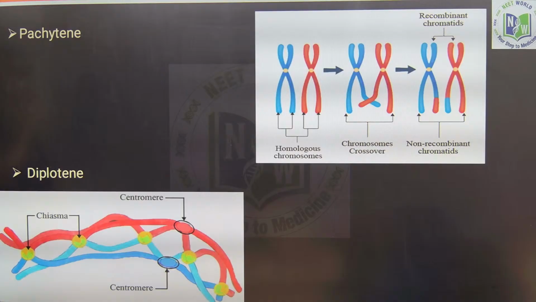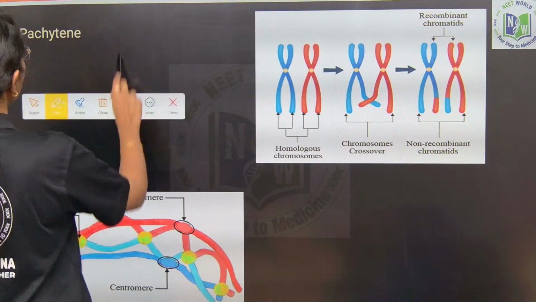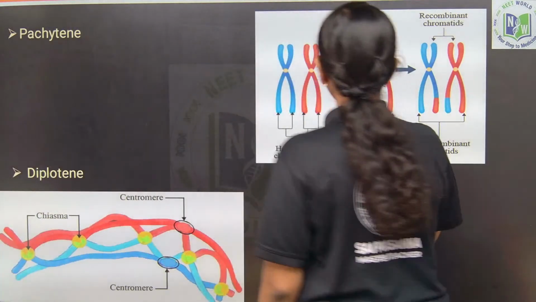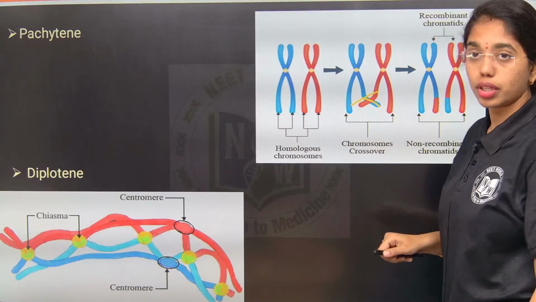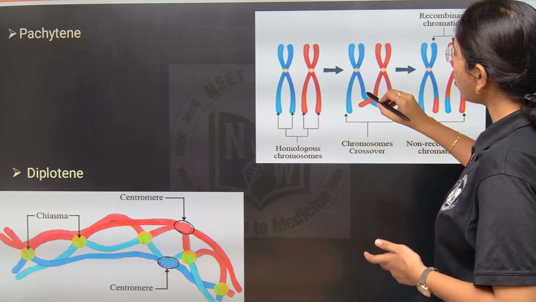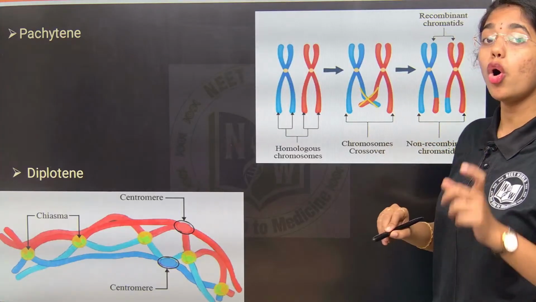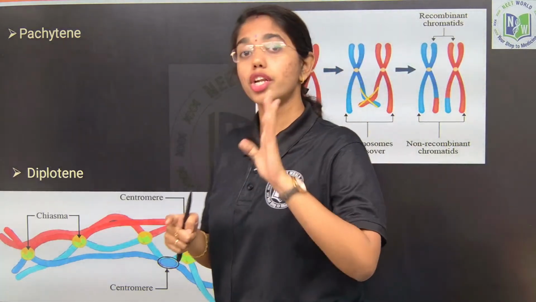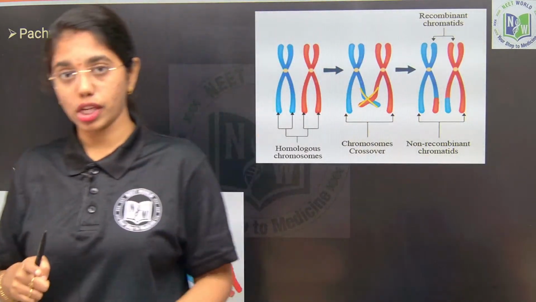Pachytene, you see here, in pachytene what happens is two non-sister chromatids of homologous chromosomes will undergo recombination. Recombination happens between what? Two non-sister chromatids of homologous chromosomes, and this recombination is also addressed as crossing over.